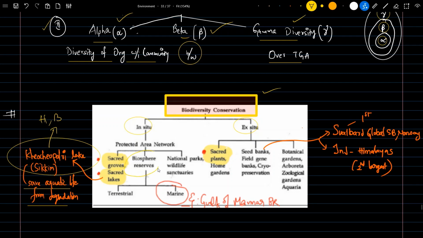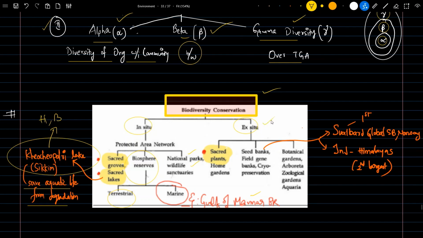Next, biosphere reserves will be there. Next, national parks, wildlife sanctuaries. Biosphere reserves will be of two types. There will be terrestrial biosphere and marine biosphere reserve. Marine biosphere reserve, a simple example is Gulf of Mannar Biosphere Reserve.